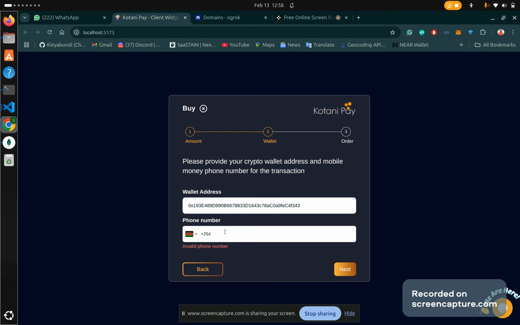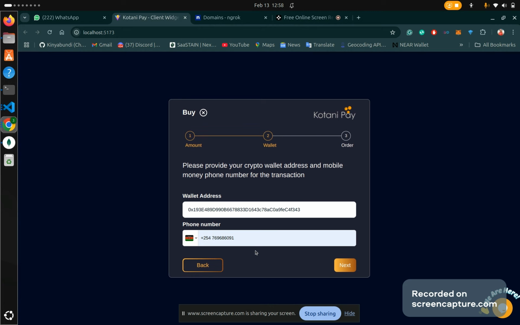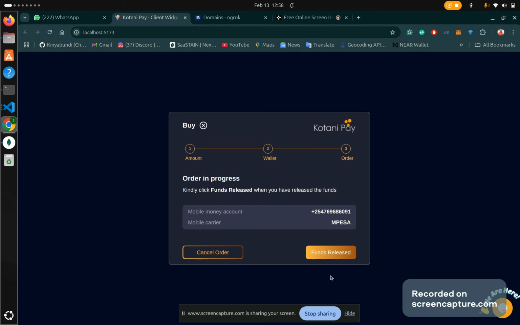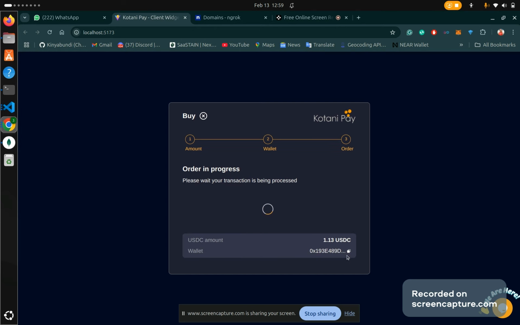So I provide my phone number, the one I'm going to use to pay, and then next, and then transfer funds. I click transfer funds. I will receive an STK push on my phone and then authenticate that. And then once I have done that, I can click fund released.